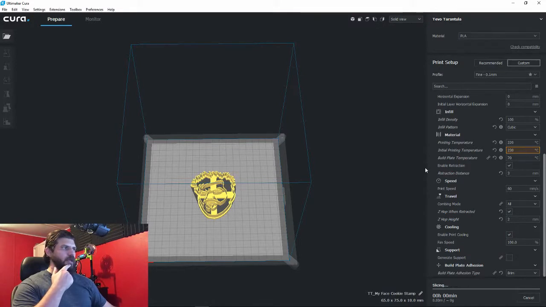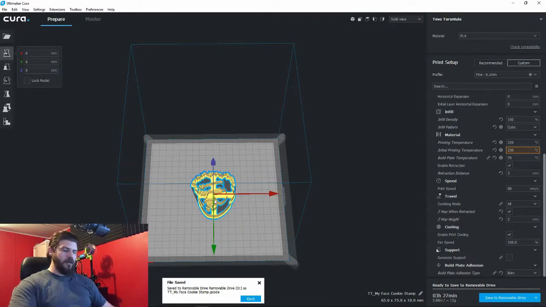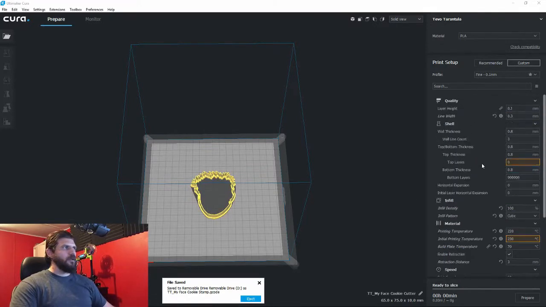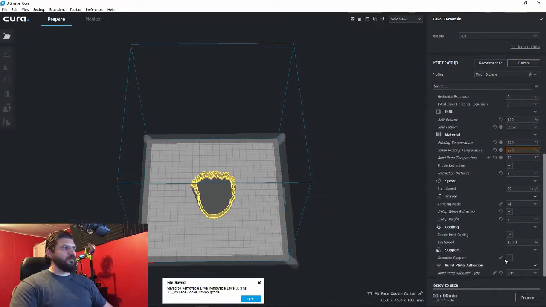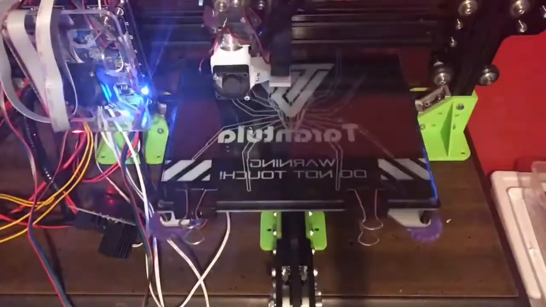We're going to prepare this, put it on our SD card. So that's the stamp there. Now we need to put the cutter there as well. Same settings, prepare, removable drive, and it is saved to our SD card as well. So now we will just insert that into our TEVO Tarantula printer and print these puppies out.